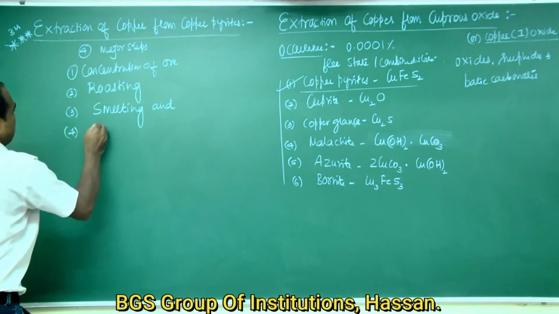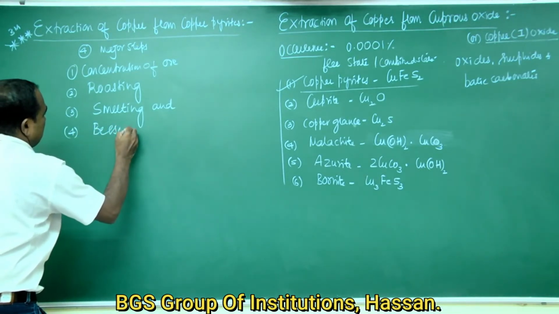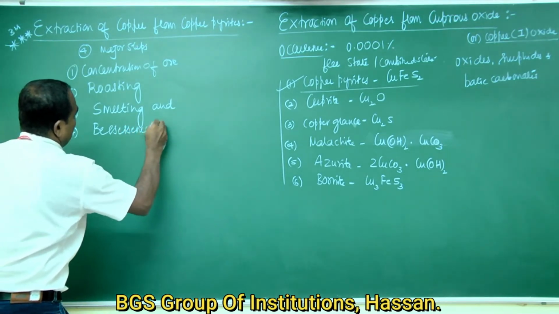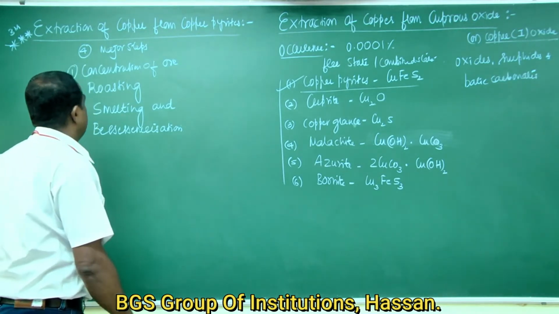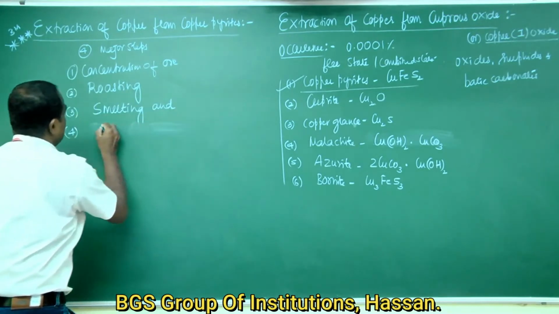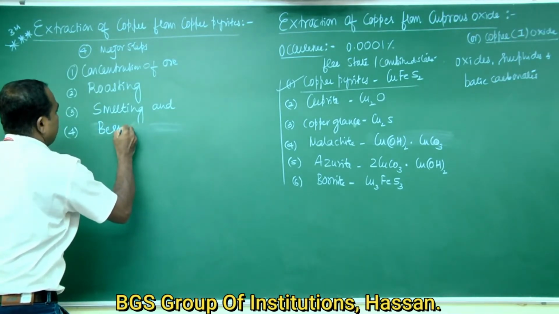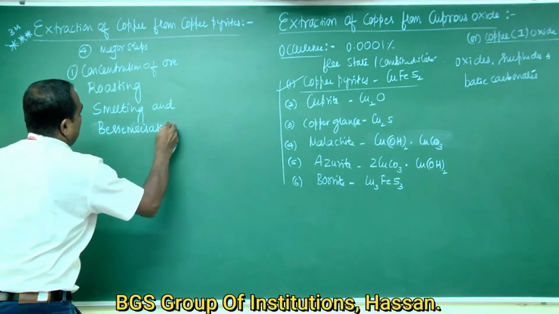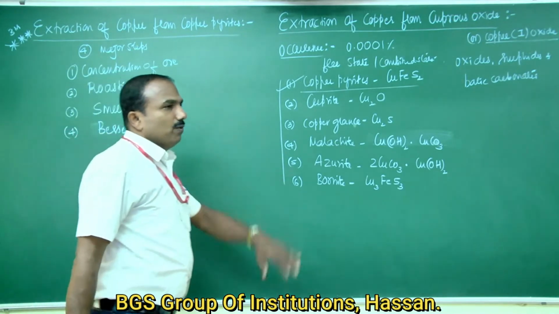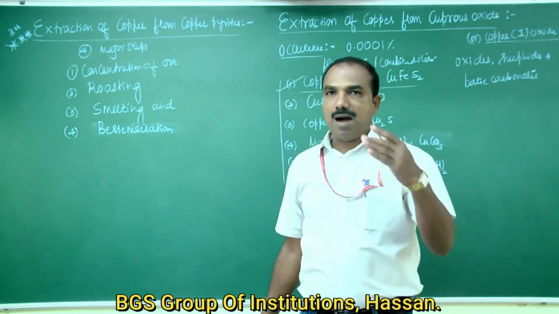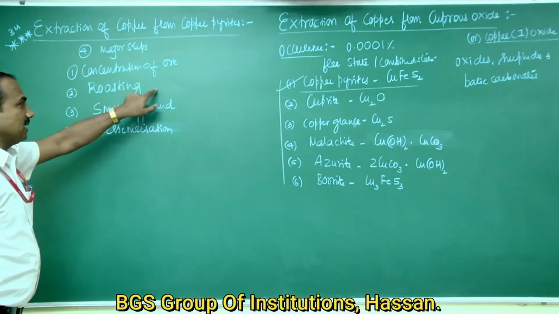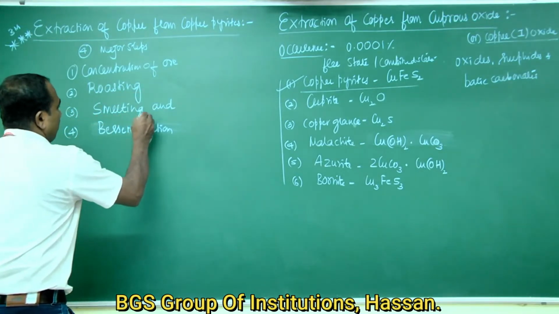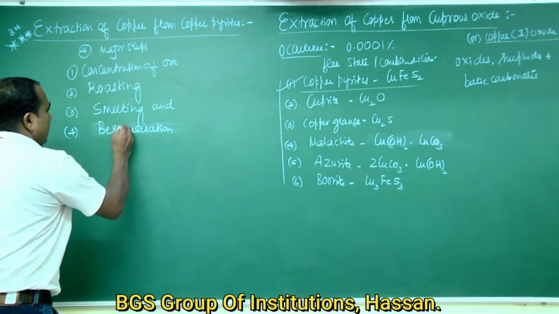And fourth one is Bessemerization. So these are the 4 major steps in the extraction of copper from copper pyrites ore.